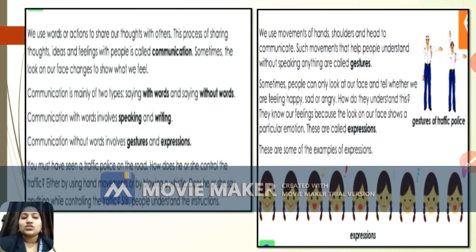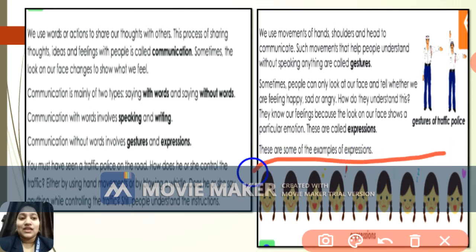Here are the different faces of a girl child, and you can see so many expressions are given. One single child can show so many different types of expression, like angry, happiness, sadness, crying, smiling, confused. So many expressions on your face are all types of expressions only, right?